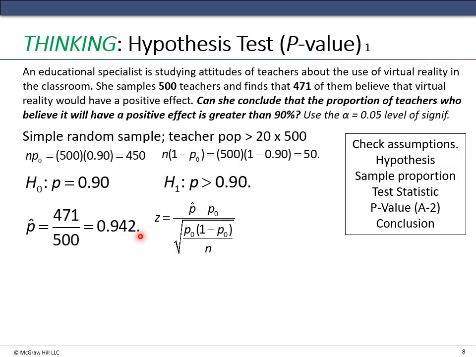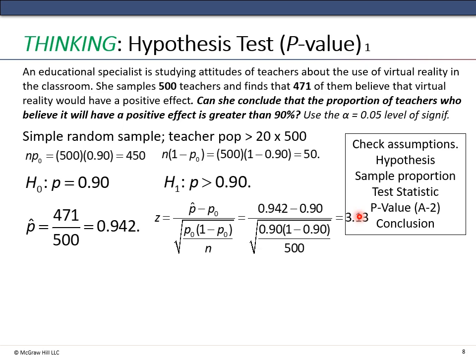p hat minus p naught over the square root of p naught times 1 minus p naught over n, and we get a calculation of 3.13. We can see this is a right-tailed test. Remember, the value in table A2 is the area to the left.